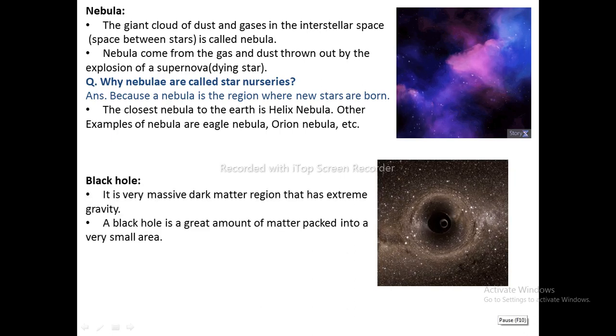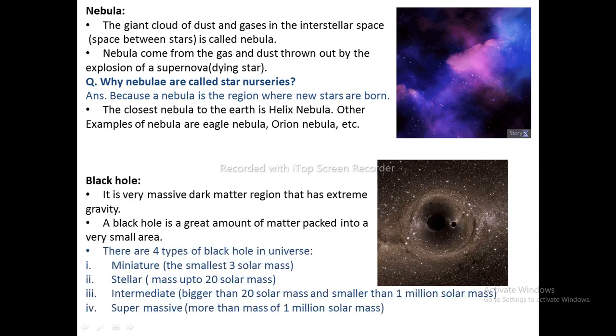It is a very massive dark matter region that has extreme gravity. A black hole is a great amount of matter packed into a very small area. There are 4 types of black hole in the universe. First one, miniature, the smallest one, which is equal to 3 solar masses, that is the mass of the Sun.